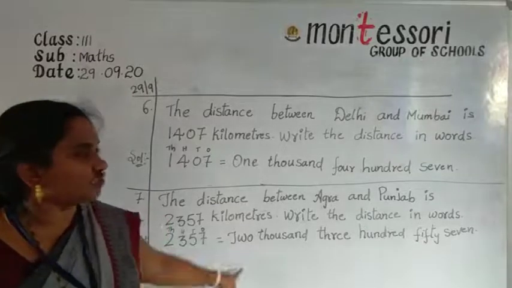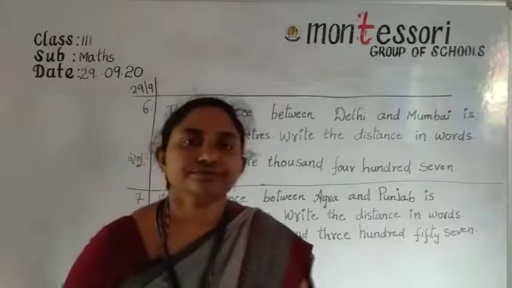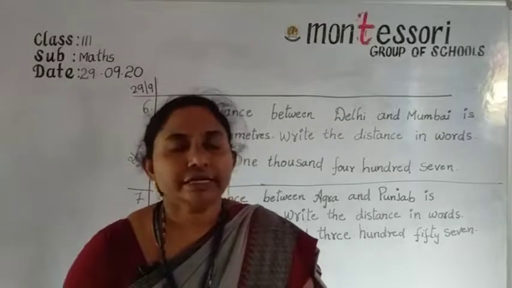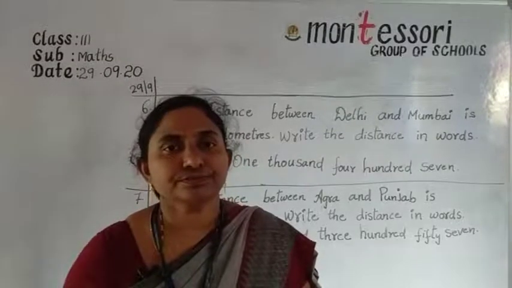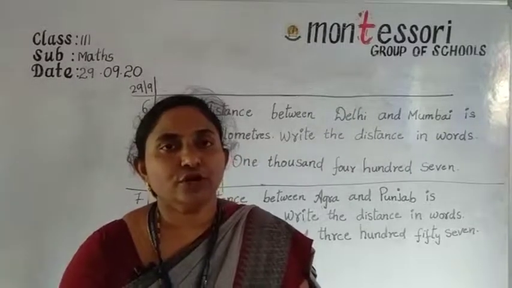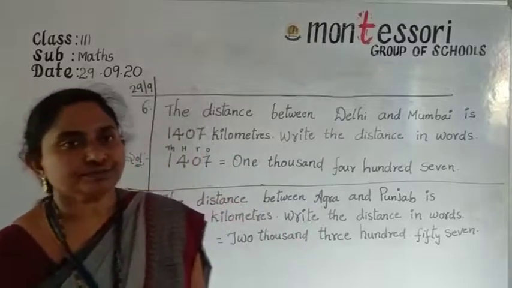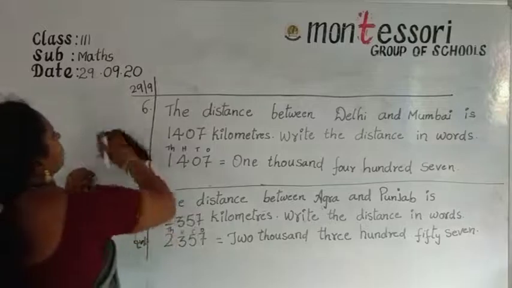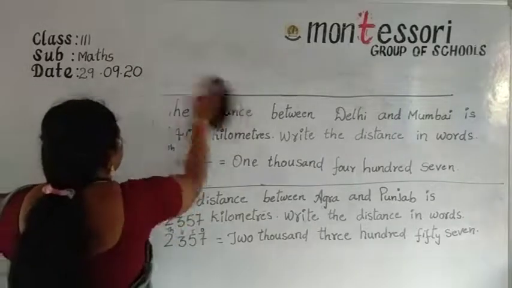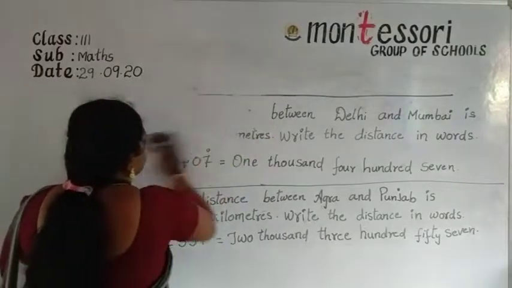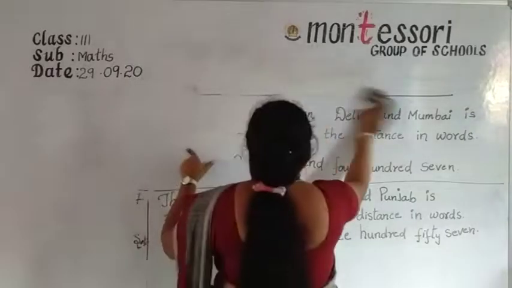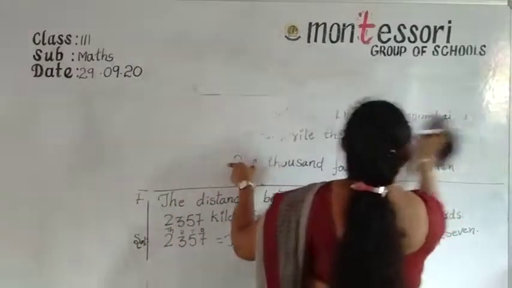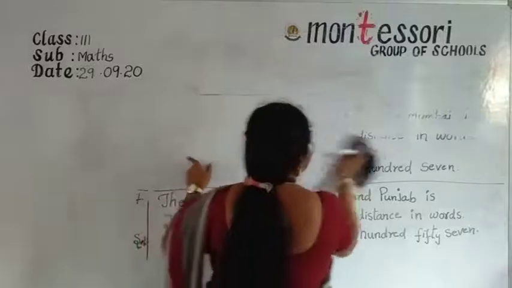After finishing your classwork, close your classwork. Take your homework book, all of you. Write today's date in your homework book.